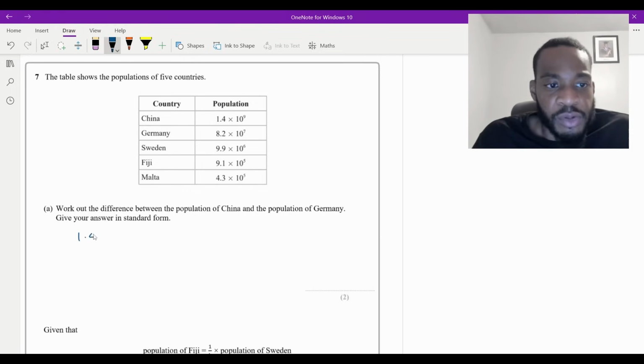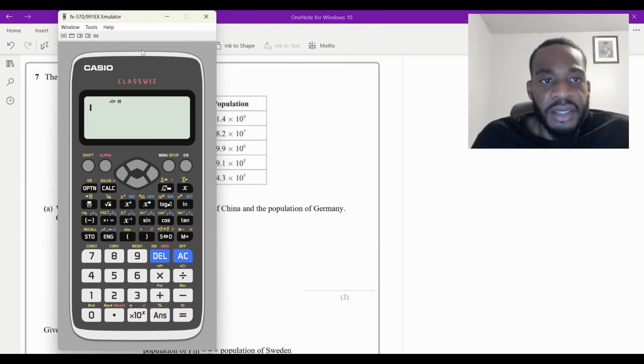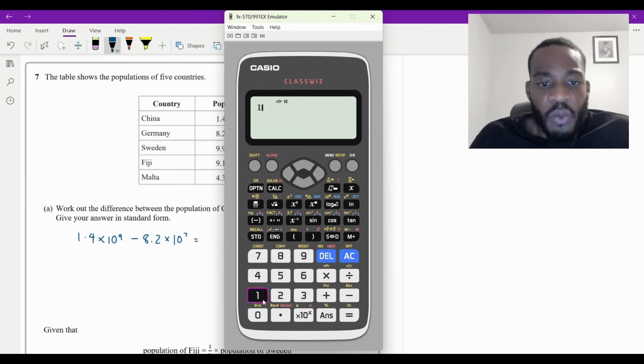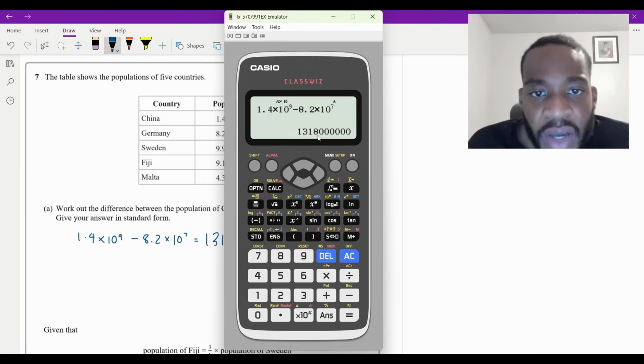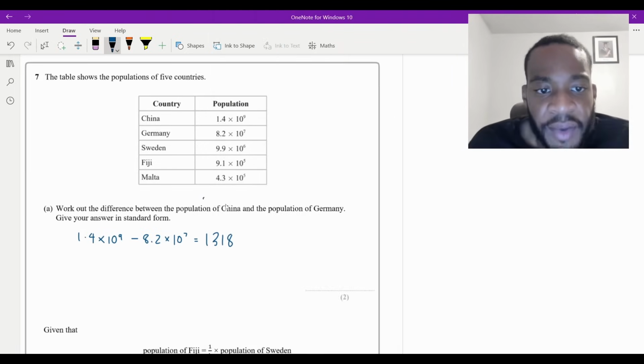So it's going to be 1.4 times 10 to the 9, take away 8.2 times 10 to the power of 7. And I'll put this in my calculator first and see what we get. So 1.4 times 10 to the 9 minus 8.2 times 10 to the 7. And that gives me that number there, right? Which is 1318. And then how many zeros after that? 1, 2, 3, 4, 5, 6.